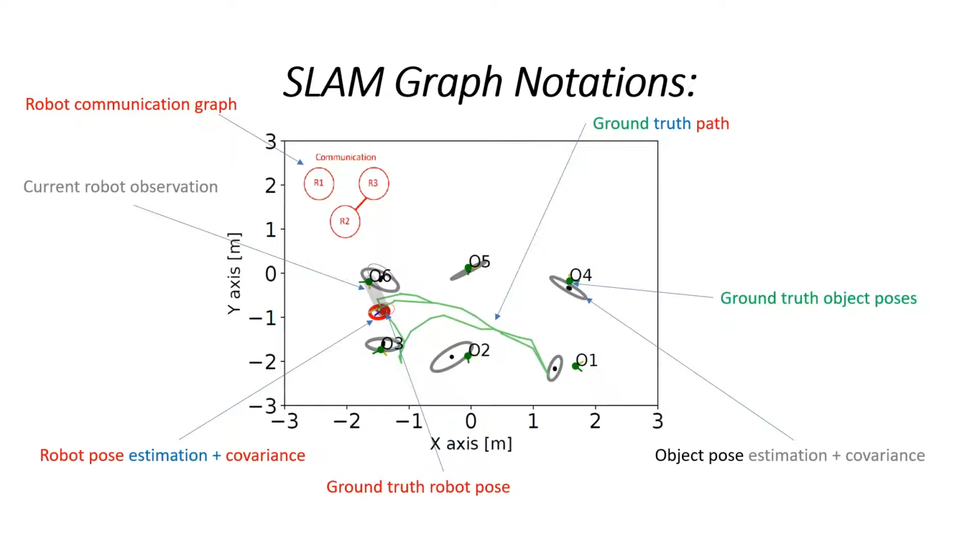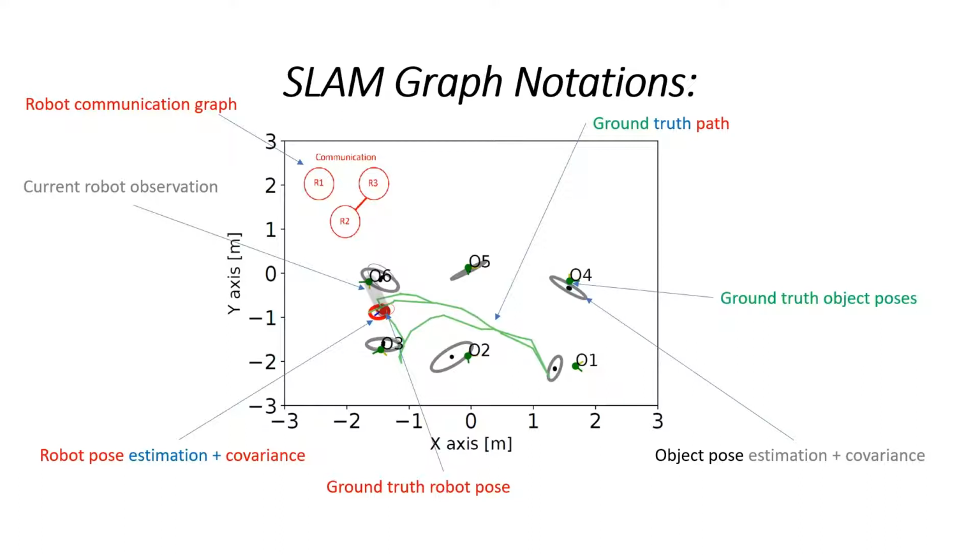Now we present the notations for our SLAM graph. We have the green dot and the yellow-green marker that present the ground truth object pose and orientation. We have the pose estimation with the black and gray ellipse for the object poses and the red ellipse for the robot poses, and we have the ground truth poses in the